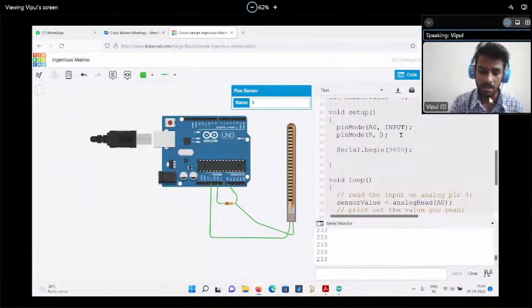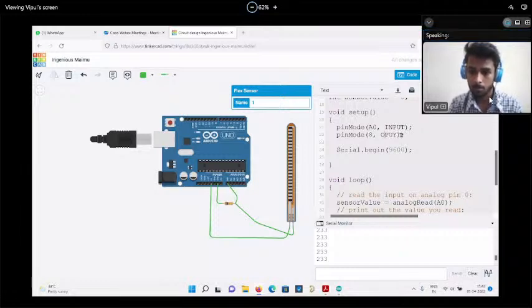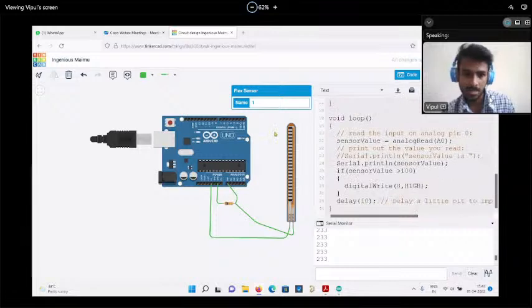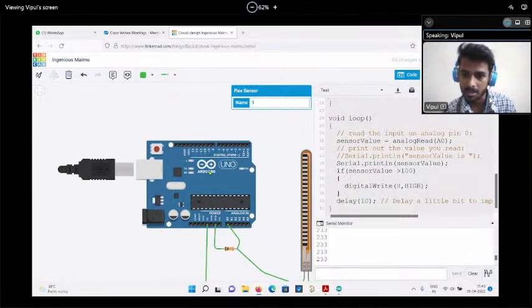Because our Arduino tells it when to turn on and when to turn off, right? Output. So if we run this, first we have to connect one motor on this, right?